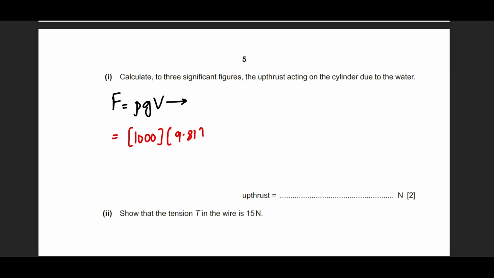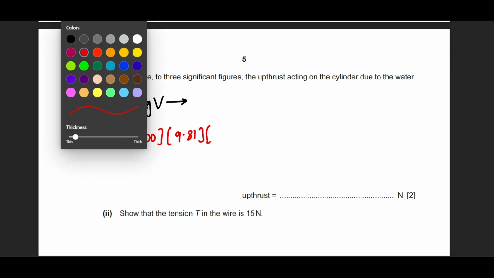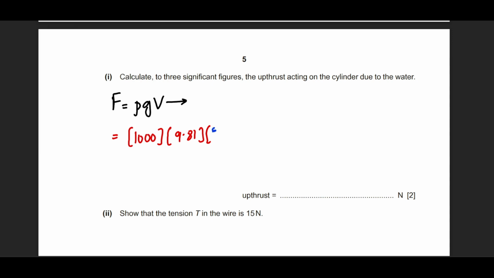The gravity is 9.81, and the volume is found in two parts. First, multiplying the cross-sectional area, which is 0.0230, with the depth, which was 0.190, and then closing the bracket for the volume. So we find that this comes out as 42.9 newtons.